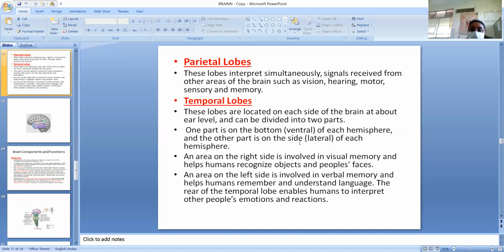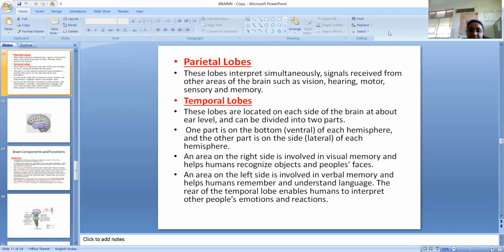Parietal lobe. These lobes interpret signals received from other areas of the brain such as vision, hearing, motor, sensory and memory. Temporal lobes, these lobes are located on each side. So parietal lobes interpret signals received from other areas of the brain such as vision, hearing, motor, sensory and memory.